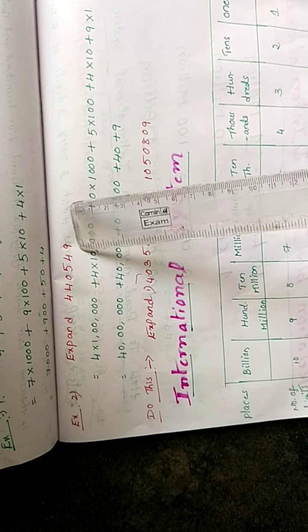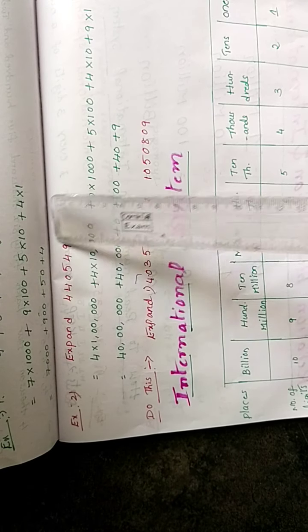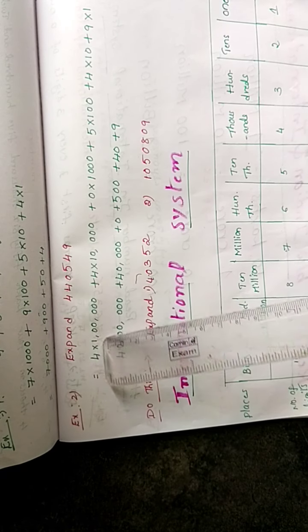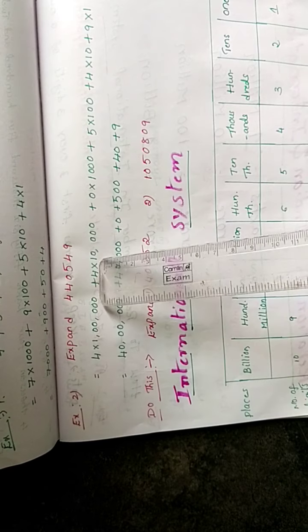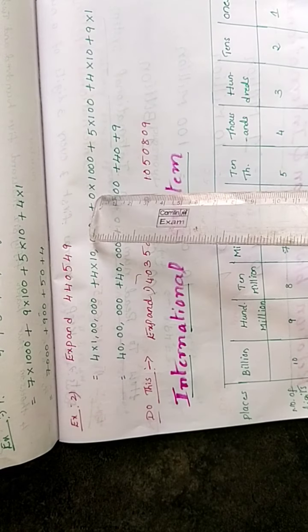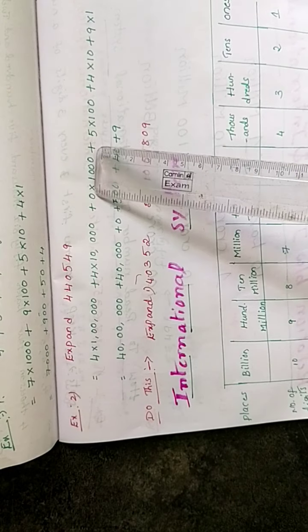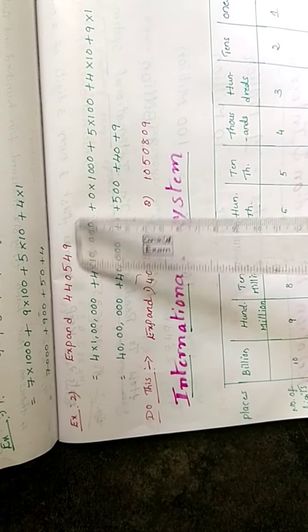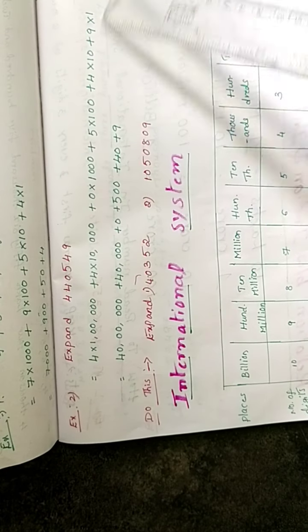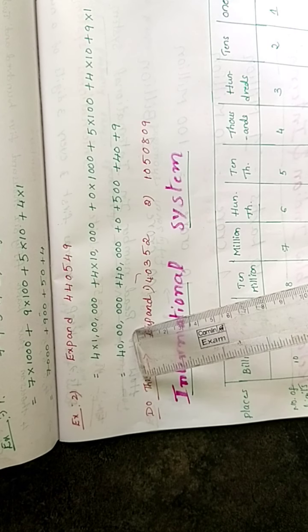Next, see another example, expanded form of 440549. This one also, first write the place values: ones, tens, hundreds, thousands, 10,000s, lakh. This number is up to lakh. So start from the left: 4 is in the lakh place. So 4 into lakh, plus 4 into, again this 4 is in which place? 10,000s place. Next plus 0. 0 is actually in the thousands place. There is no value here, but write 0 into 1000, plus 5 into 100. Then 4 is in the tens place, 4 into 10, plus 9 is in the ones place, 9 into 1. So 4 into lakh, 4 lakh.